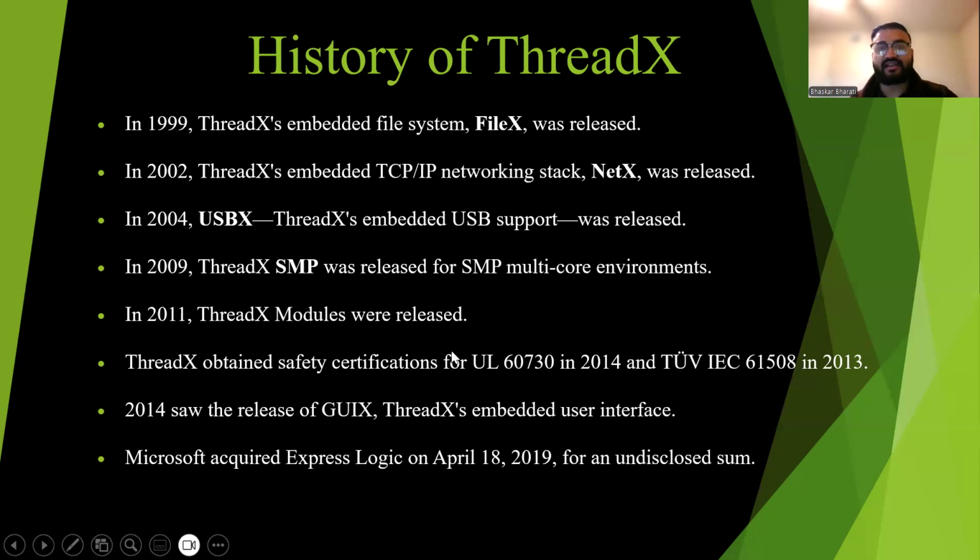So we can see that time by time it is growing with the networking stack and USB support. In 2009, ThreadX SMP was released for multi-core environments, and in 2011 the ThreadX modules were released too.